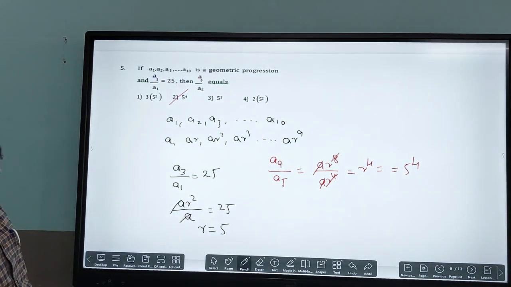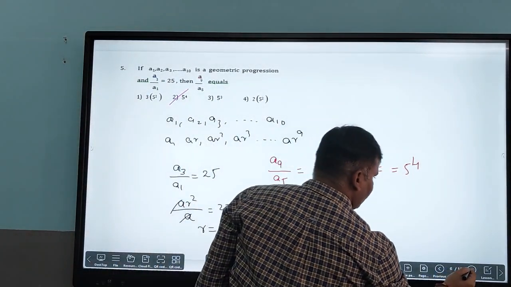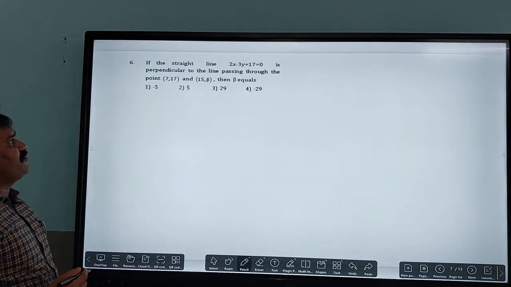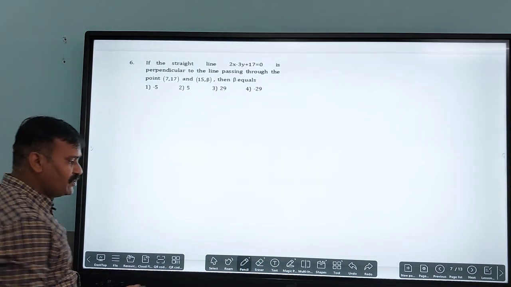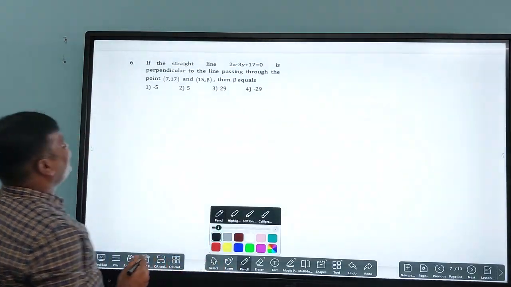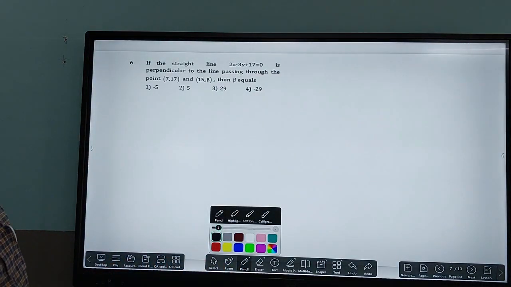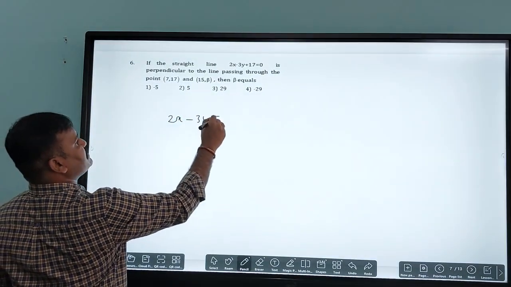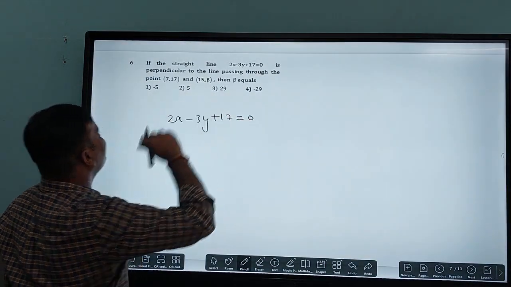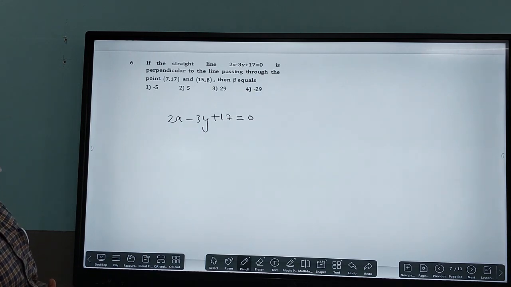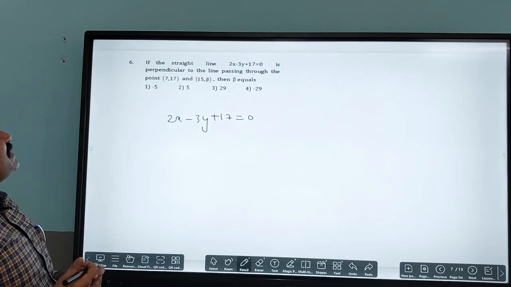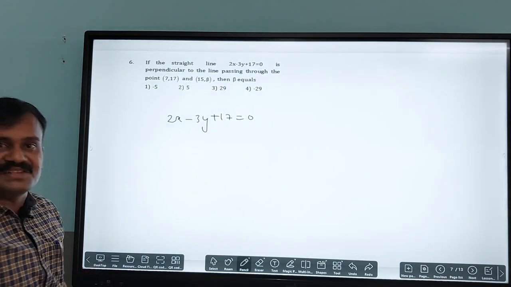So next, move to the next question here. The question number 6. Again, from the straight line, the first PUC concept here. So what is the question here? If the straight line 2x minus 3y plus 17 is equal to 0 is perpendicular to the line passing through the points (7, 17) and (15, beta), then beta is equal to.